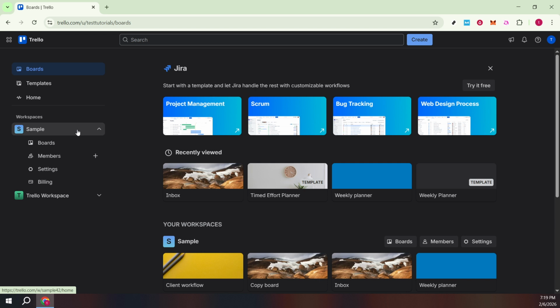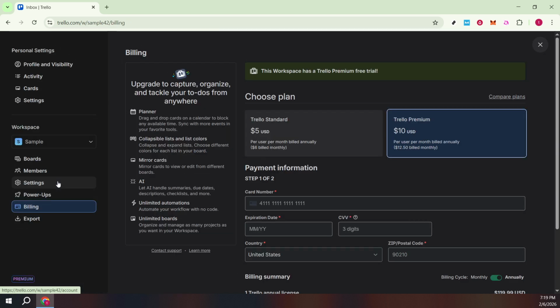Inside your chosen workspace, open the workspace settings and find the billing section. This is where Trello manages your plan, seats, and payment details. The name of the link may read billing, billing and plans, or something similar. After it loads, you'll see your current plan status, renewal date, and the number of members covered.